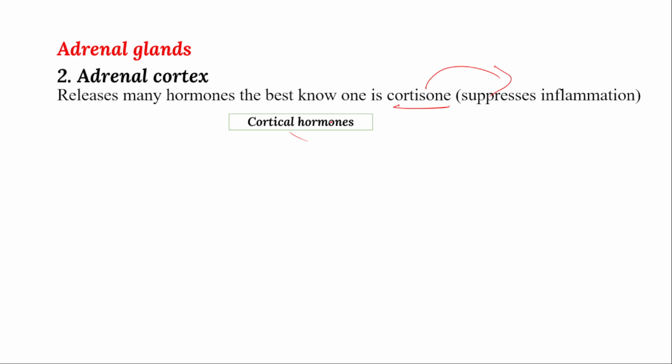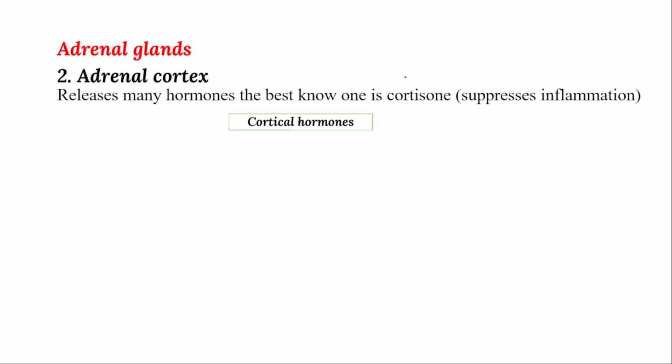Inflammation reaction means whenever a honey bee bites your skin, you can see your body will swell up, and the swelling part will be filled up with water, and then the swollen part will be red in color, right? And then many other things will happen, and when you touch that swollen part, it will feel senseless. Like that, some conditions will happen, that will be suppressed by cortisol.